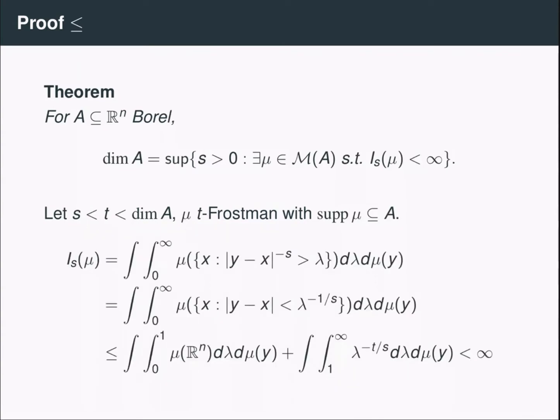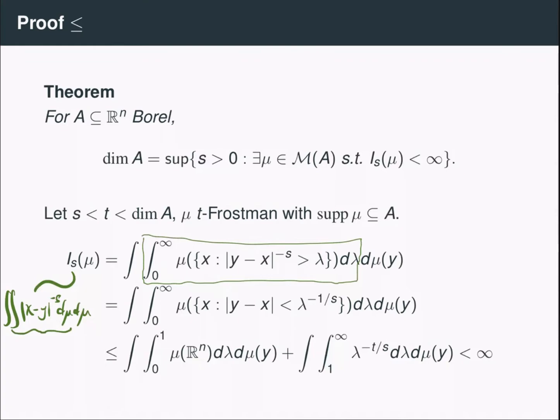Now I estimate the s-energy of this measure mu. First of all, recall that the s-energy is this double integral of |x - y| to the minus s d mu. The first step is to take this inner integral and rewrite it using this identity. This is the measure of the set of x's such that |y - x| to the minus s is bigger than lambda.